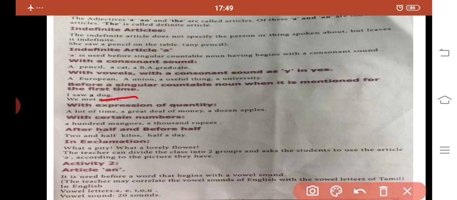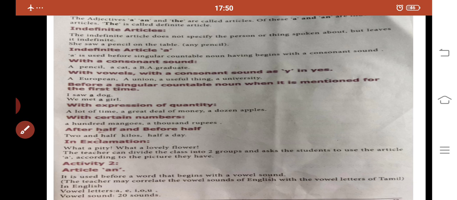So before that word, we are using this article a. When we mention a thing or person or any noun for the first time, we have to use the article a before that noun. And also it should be a singular countable noun.